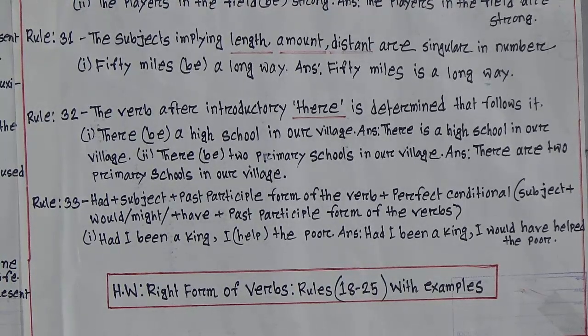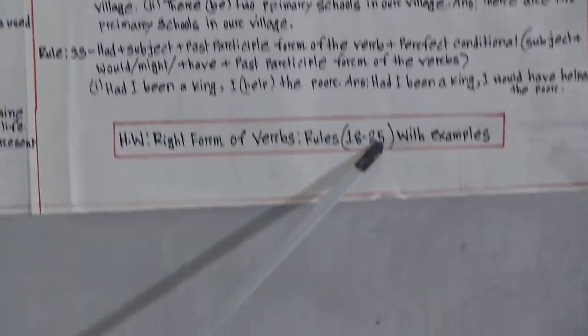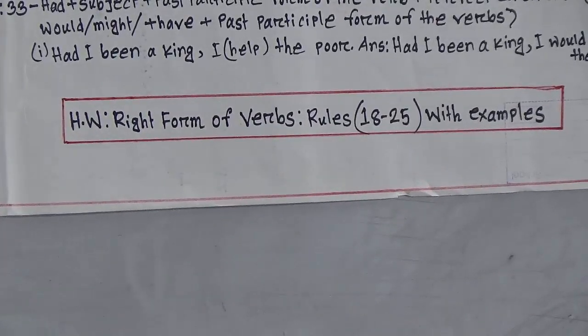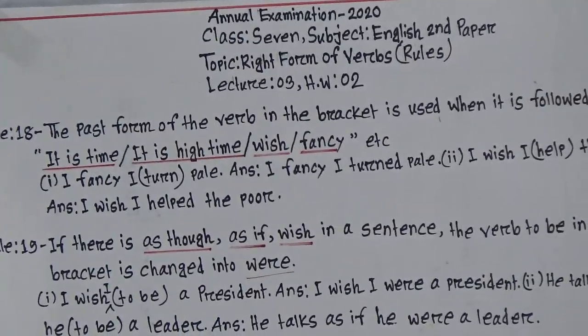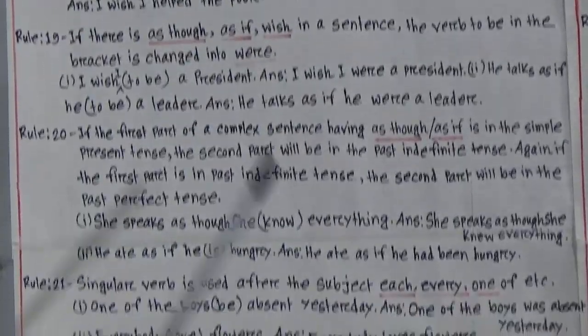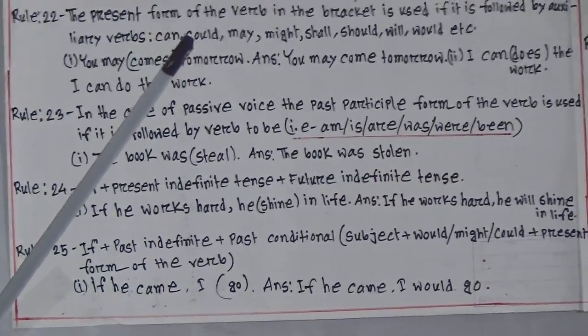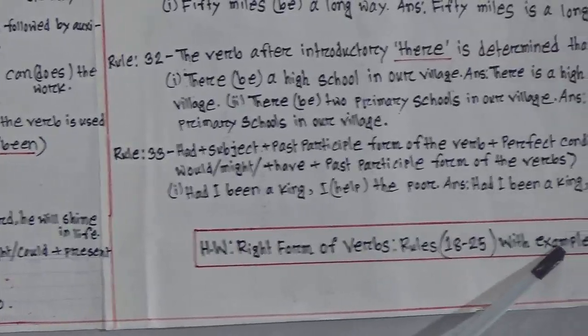Now look at both. I have given you your SW. Your SW is right forms of verbs, rules number 18 to 25. So look, the first one is rules number 18, that means 18 to 25. Your SW is right forms of verbs, rules number 18 to 25 with examples. Dear students, I have given you examples so that you can understand the rules properly. In your SW, you will write the rules first, then examples.